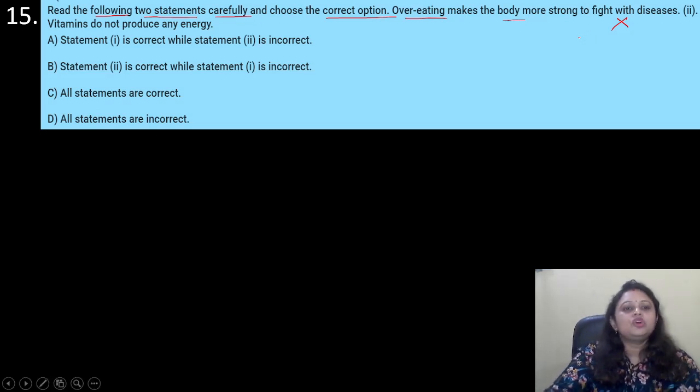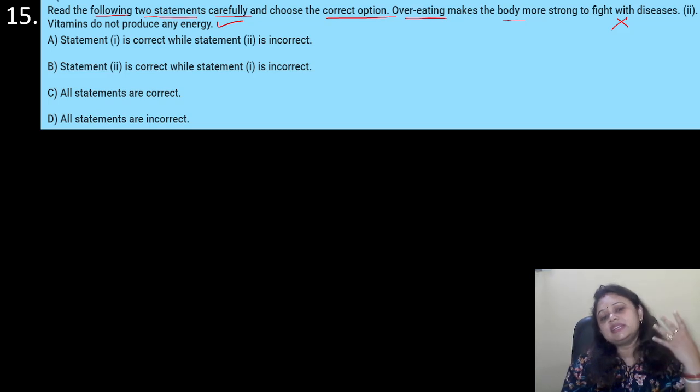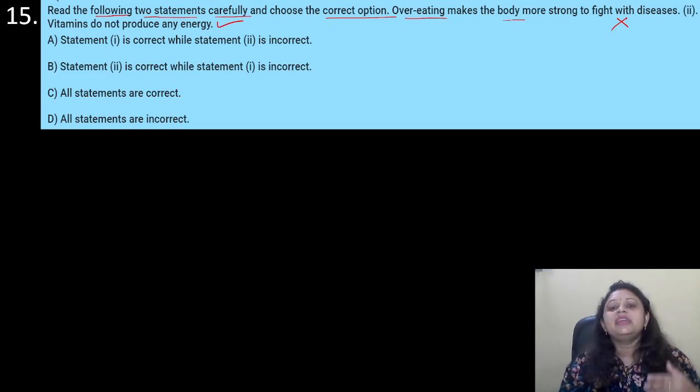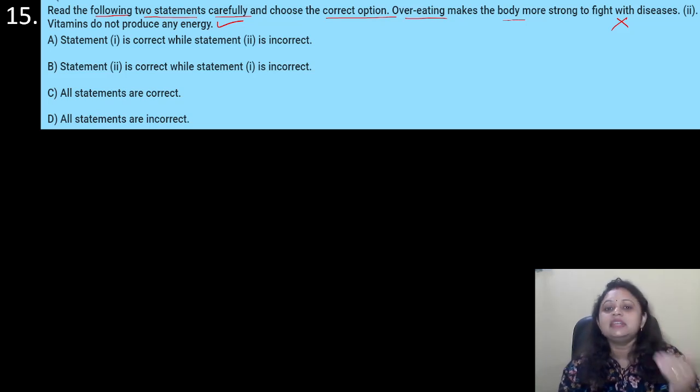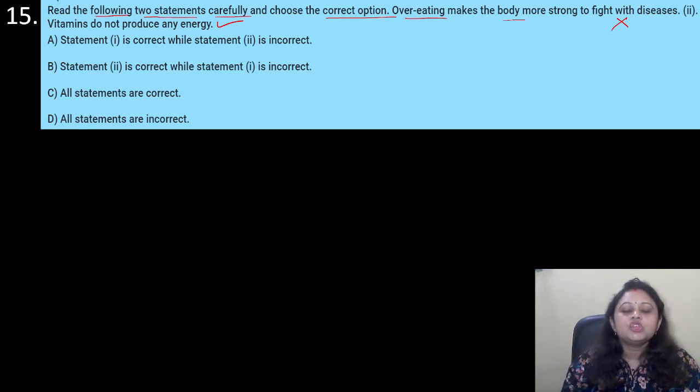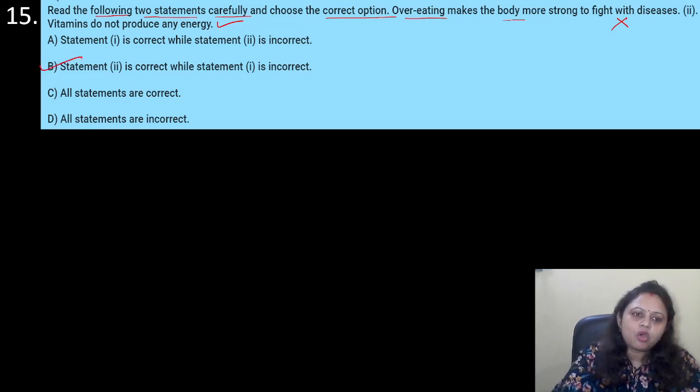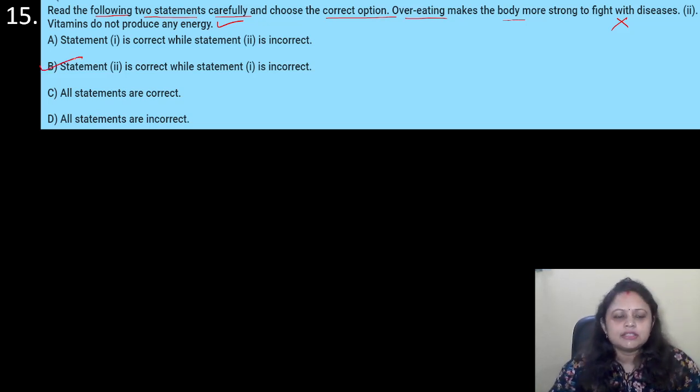Then, vitamins do not produce any energy. It is correct. Vitamins do not produce any energy. It helps in increasing the immunity of our body. It helps in increasing the resistance of our body against different germs and diseases. So statement 1 is incorrect. Statement 2 is correct. So option B is the correct answer.